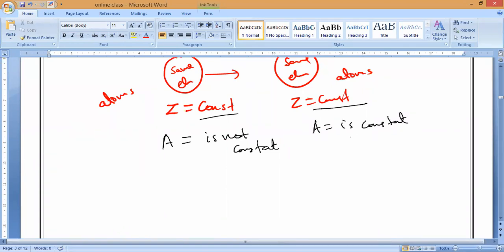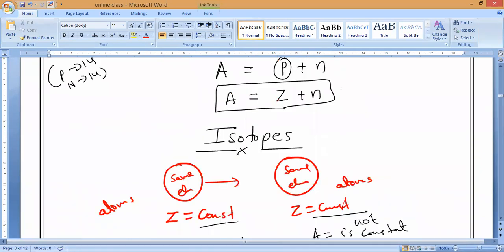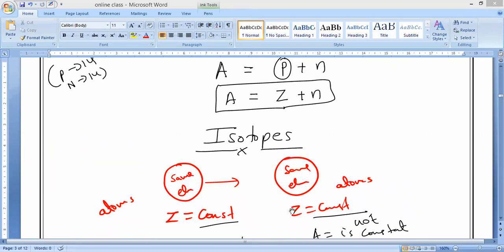So these atoms of an element, what do we call them? Isotopes. Understand? The atoms of an element whose atomic number is constant and mass number is not constant, we call them isotopes. So isotopes are atoms of the same element. Same atomic number but different mass number or different atomic mass. That is what we call isotopes.